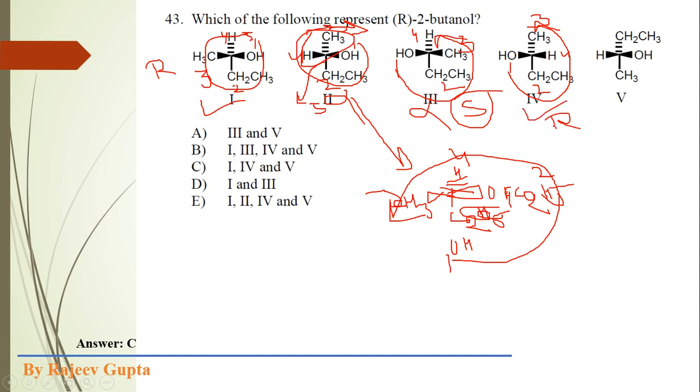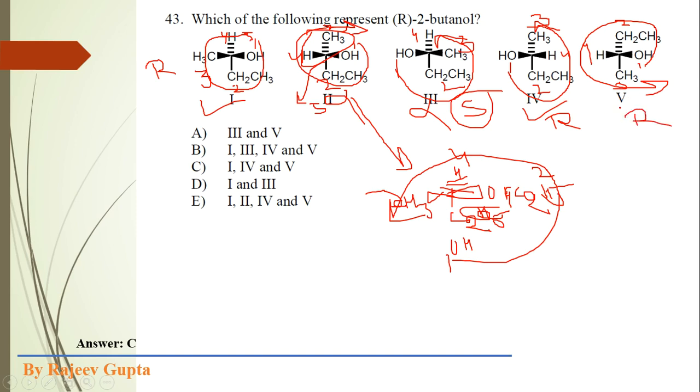So option number 1 and option number 4 are correct. Now consider option number 5, the molecule number 5. 1, 2, 3 and 4. Now 1 to 2 and 2 to 3. This is anti-clockwise direction. So we reverse our answer.